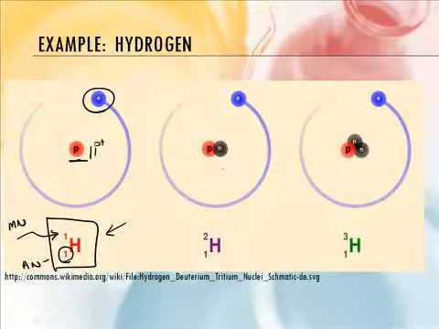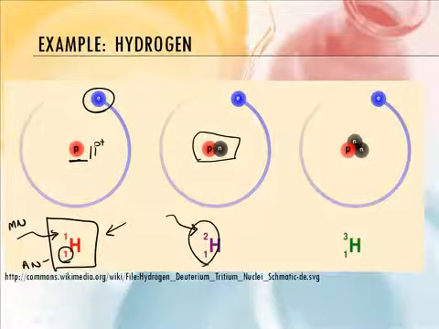Now this atom of hydrogen is different. Notice it has an additional proton and a neutron. So the atomic number is still the same, 1, but the mass number is 2, because I have 1 proton and 1 neutron. We learned this last time in the last podcast about how you can just subtract the mass number minus the atomic number to get the number of neutrons. So 2 minus 1. It's still hydrogen, it just has a different mass.